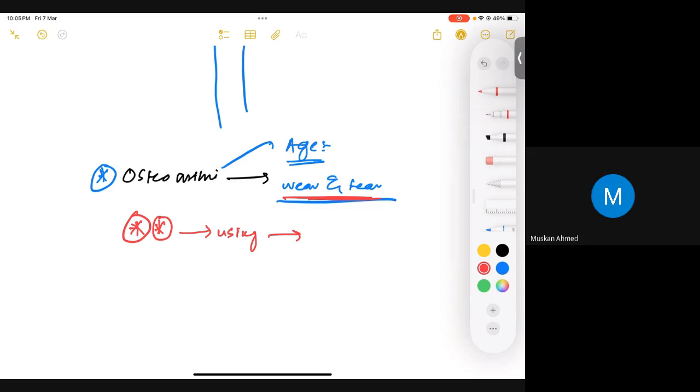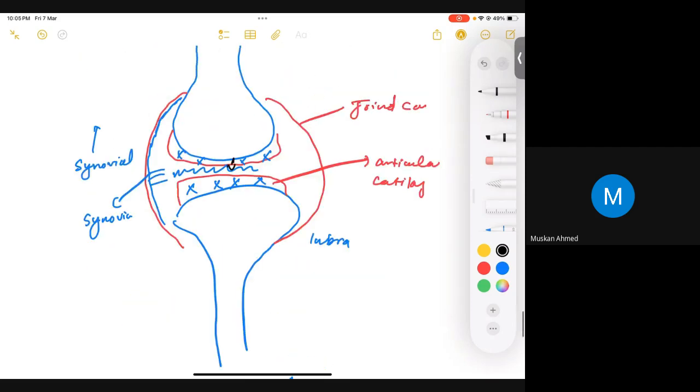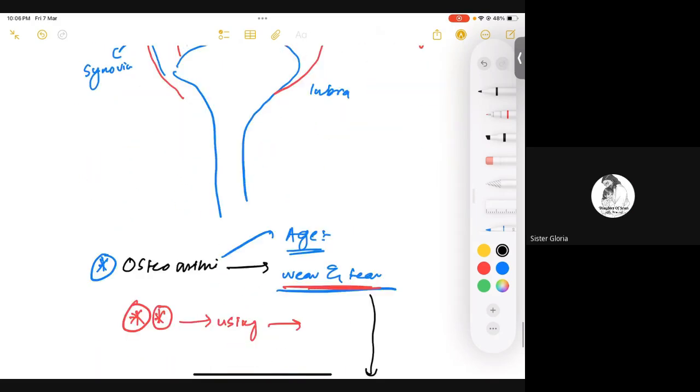If it's associated with wear and tear, there are a lot of features associated with that as well. We can associate it with obesity, right? For example, an obese individual has more weight on his joints, and it would further worsen the wear and tear process. So can I say that obesity can be one of the risk factors?